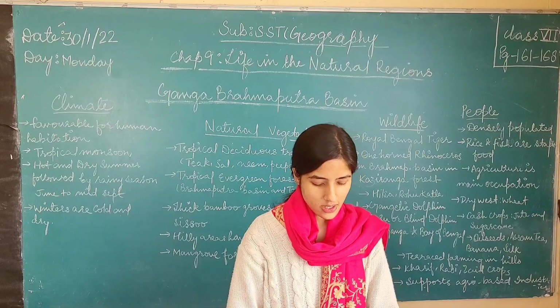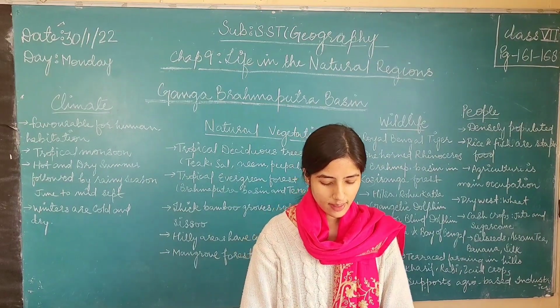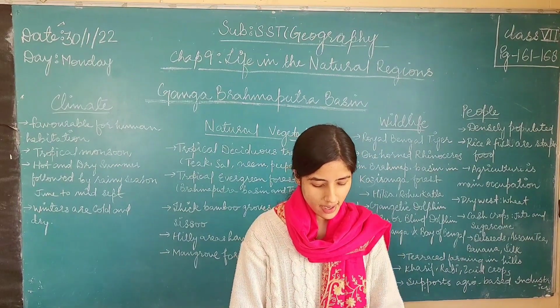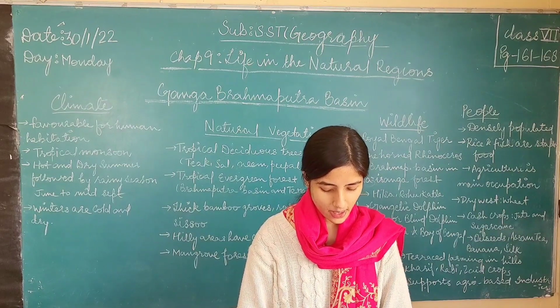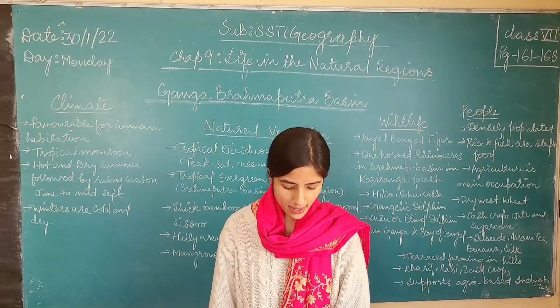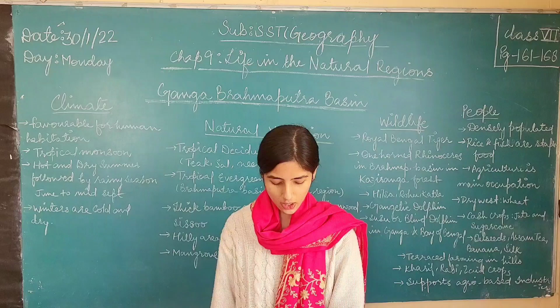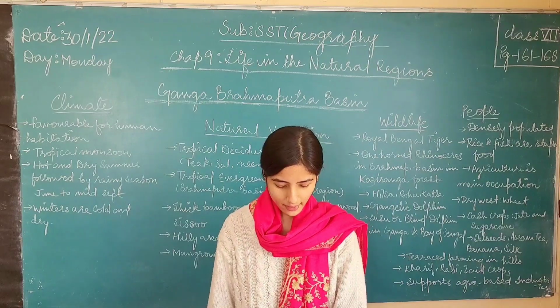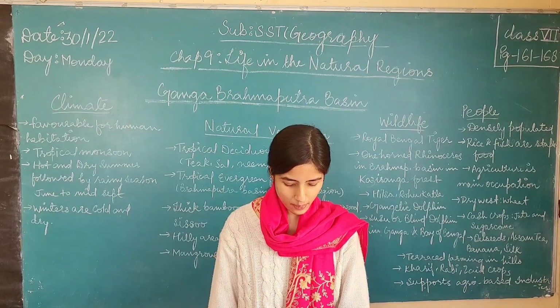This river Brahmaputra enters India from the state of Arunachal Pradesh, and there it is called by the name Dihang. Its main tributaries are Lohit, Subansiri, Manas, Teesta, Torsa and others. These are not that important. The tributaries of Ganga are more important.